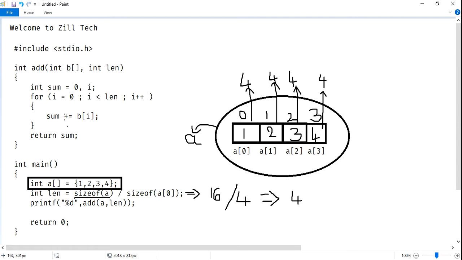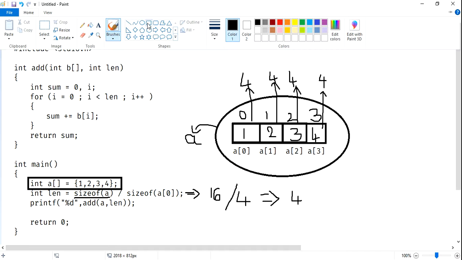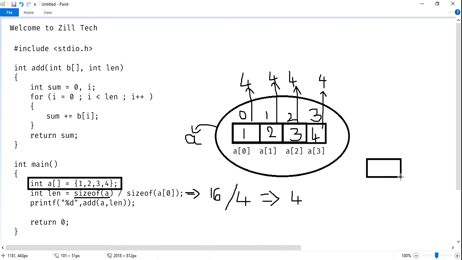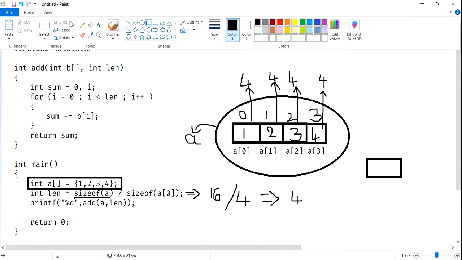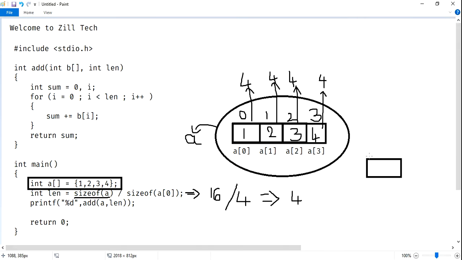Now length. Now we need to declare one variable, that is nothing but length. Length is 4. Now length is 4. After completing this line of int len, next we have one printing statement.